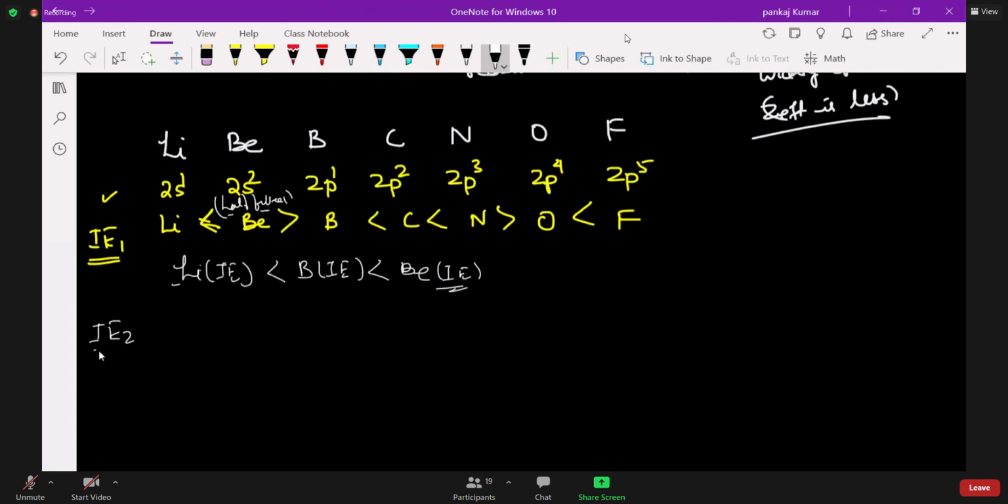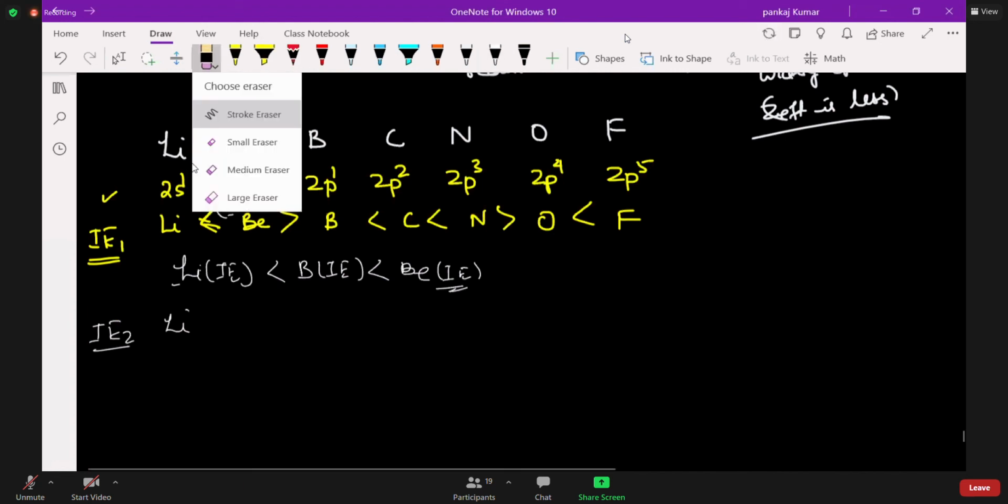IE2 means now lithium will have not 2s0, it will have 1s2. 1s2 configuration.